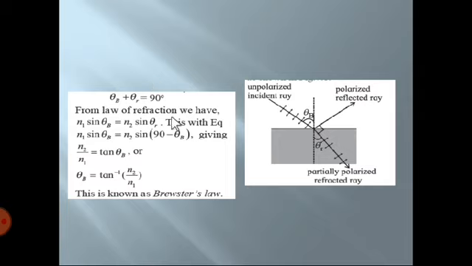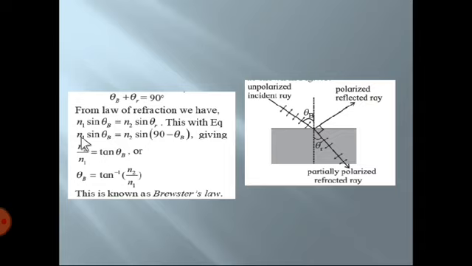Now by using the refraction law, n1 sin theta B is equal to n2 sin theta R. Instead of theta R, I am going to write 90 minus theta B. So n1 sin theta B is equal to n2 sin of (90 minus theta B). Sine of 90 minus theta is cos theta itself.